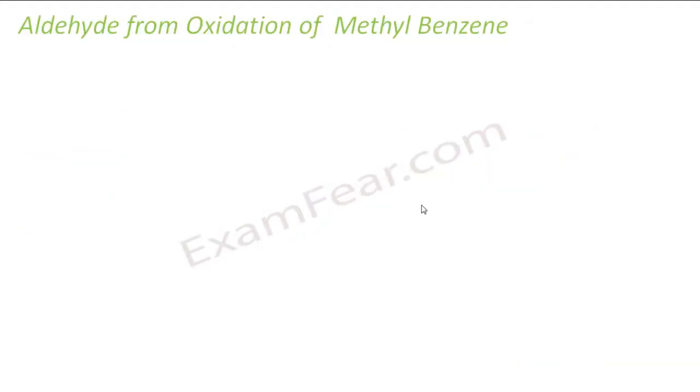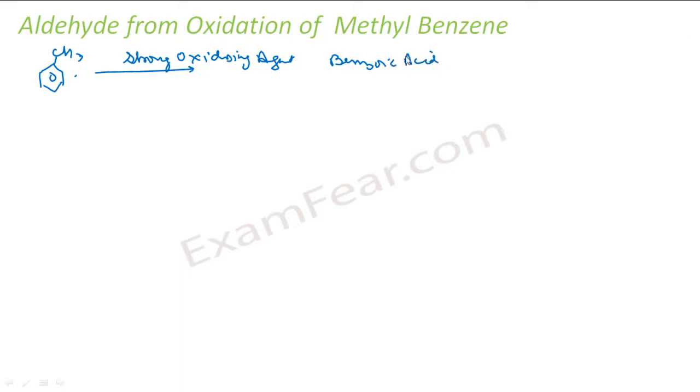Another way to prepare aldehyde is the oxidation of methyl benzene. If I have a methyl benzene and I use a strong oxidizing agent, what you get is benzoic acid. But instead of a strong oxidizing agent, if I use a weak oxidizing agent, see, aldehyde is somewhere in between, right?